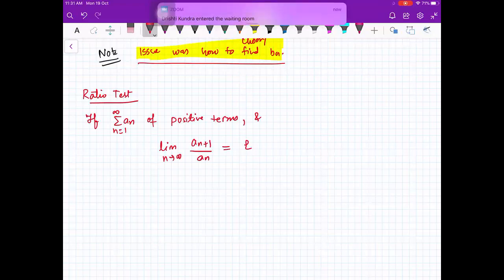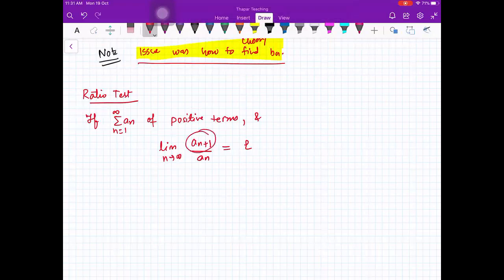Fine. So you are computing the limit of, now you see you don't have an upon bn. You have n plus 1th term of the series. Whatever the series is given to you, n plus 1th term of that series divided by nth term of that series. And you compute the limit as n goes to infinity, and suppose the limit is L.